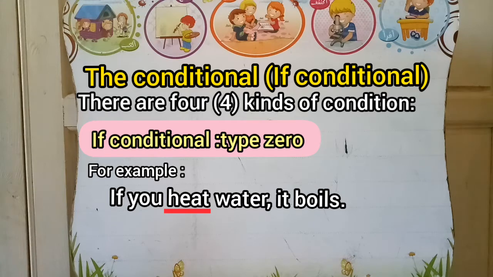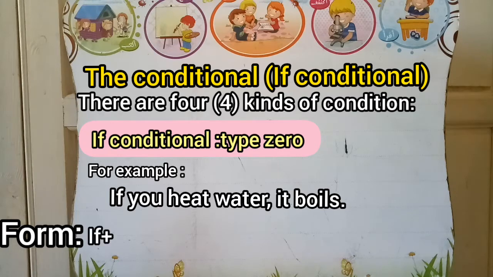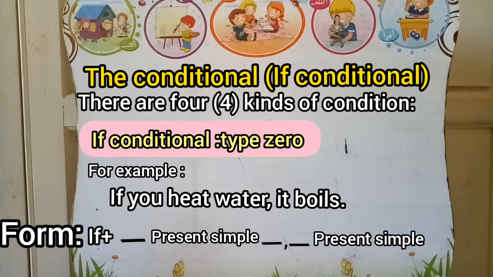Heat is in the present simple. And then in the second clause we have our subject plus our verb in the present simple. We have boil plus s. In this type, the form is if plus your verb in the present simple in the first clause, and in the second clause also you have your verb in the present simple.